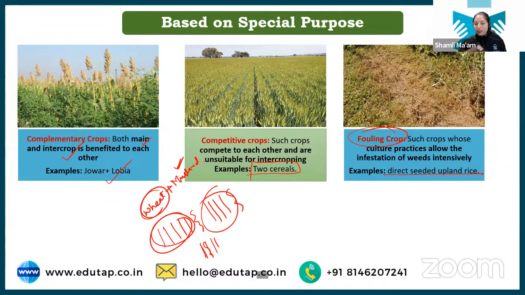Yes, Ayushi, we cannot go for fouling crops for commercial purposes, because again, the weeds will compete with your crop for water and resources. And ultimately, there will be less production. Okay? This is only followed in places where there is a lack of water and people do not have any source of water. So they follow this practice, and usually production is less in this upland rice condition.